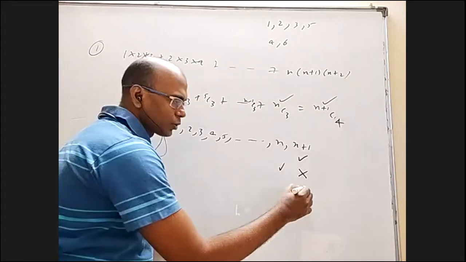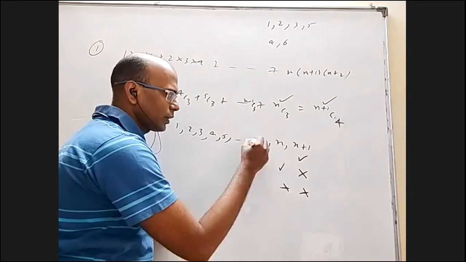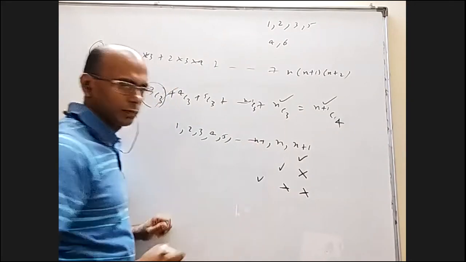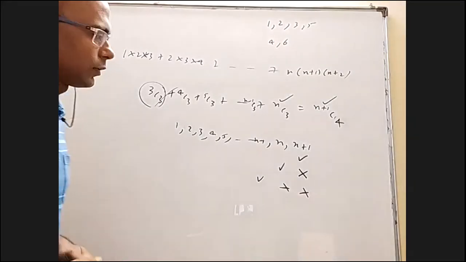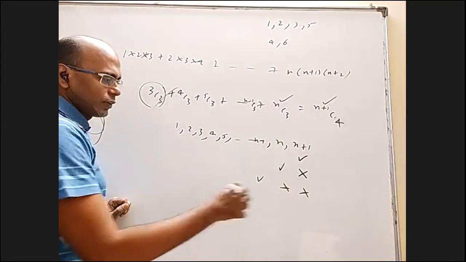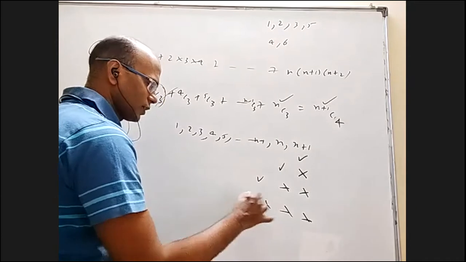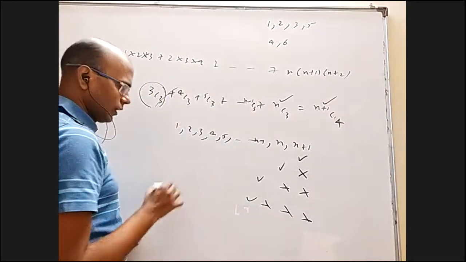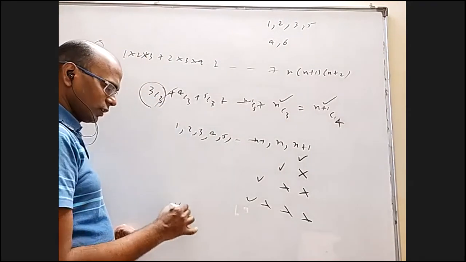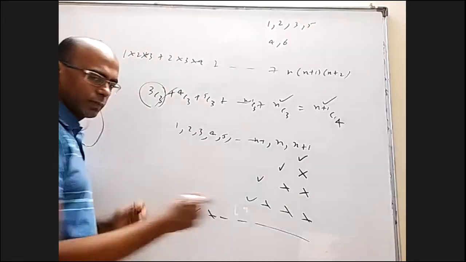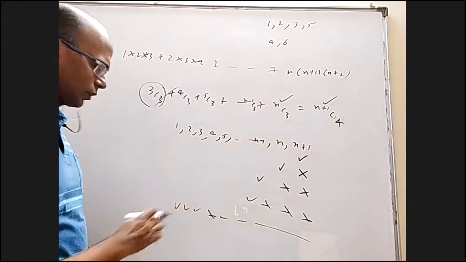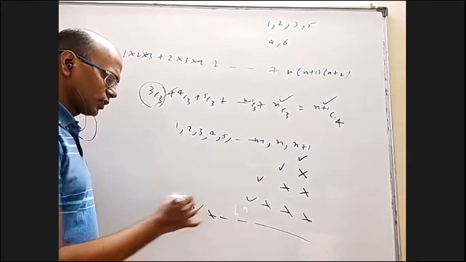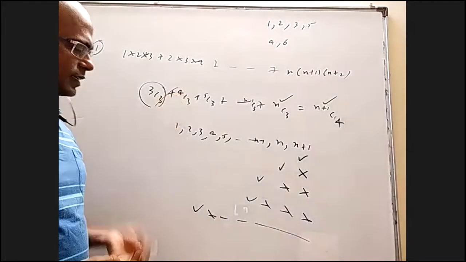Let us say I don't want this, I don't want this, but I want this one. Then n minus 2 C3. Like that, when you keep on, let's say I don't want this, this, and this, then you will get the next one. And finally, I want only the first 3 and I don't want anything else. Then automatically you'll get 3C3.